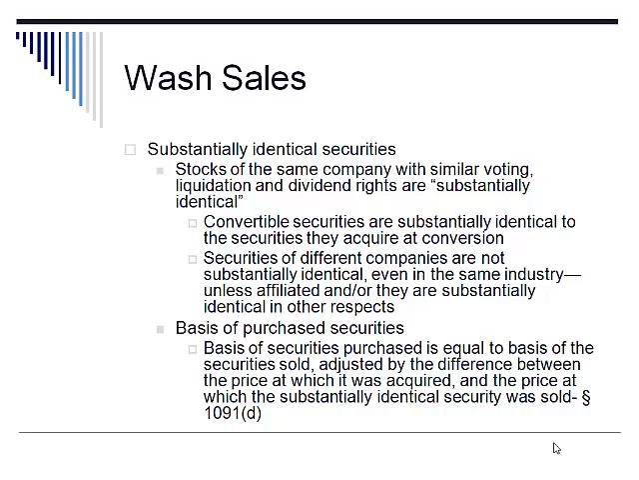Under Section 1091(d), the basis of securities purchased is equal to the basis of the securities sold adjusted by the difference between the price at which it was acquired and the price at which the substantially identical security was sold. In effect, mathematically, this has the effect of tacking on the loss that was disallowed in the wash sale to the basis of the new securities that were purchased.